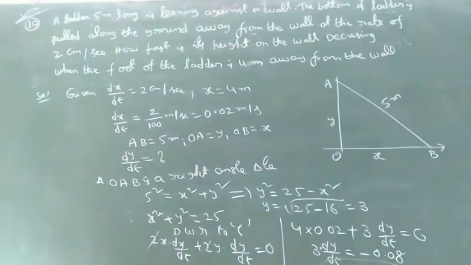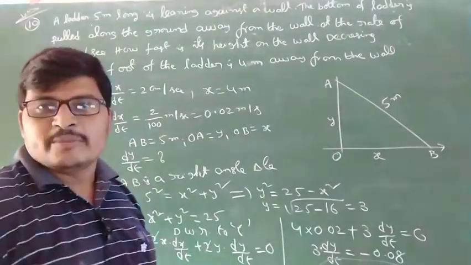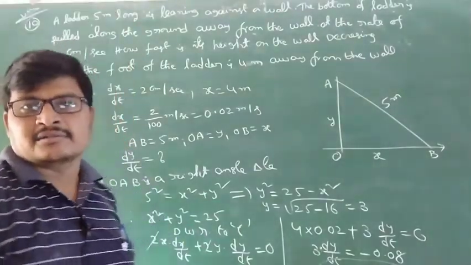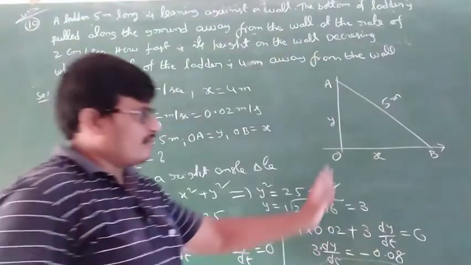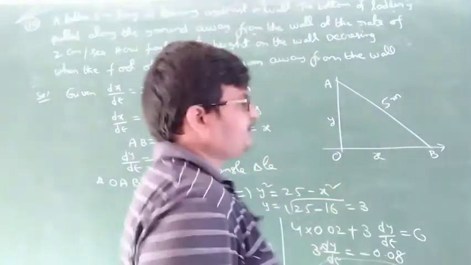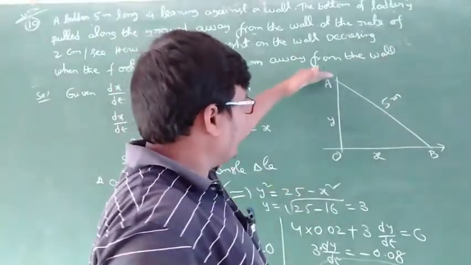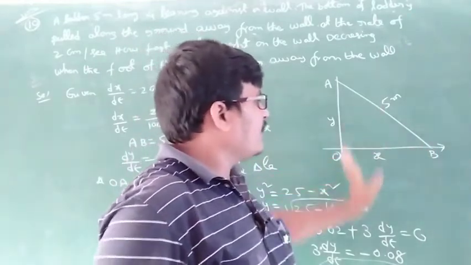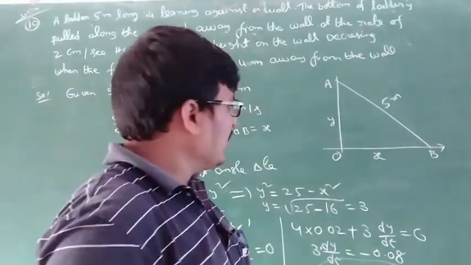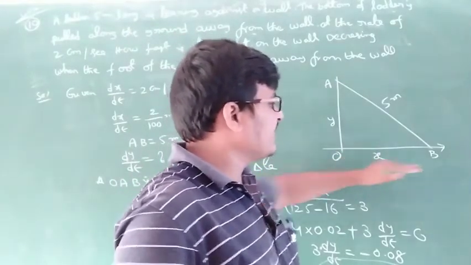Negative value means what? Decreasing. Positive value means increasing. Okay, once again, this ladder against the wall along the base, 5 meter long ladder. The height is not given. The ladder is pulled 4 meter long, and the rate of x, OB is equal to x, the increasing rate.